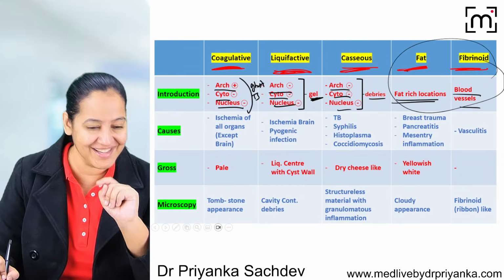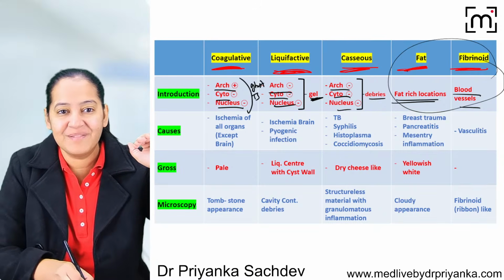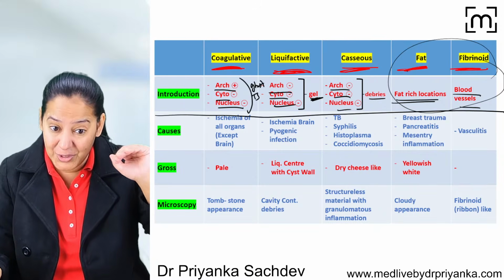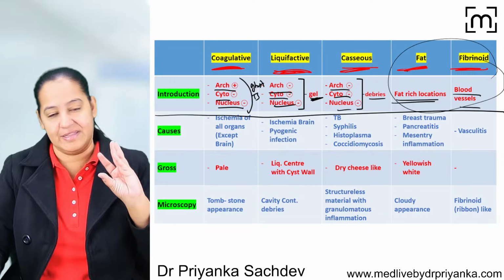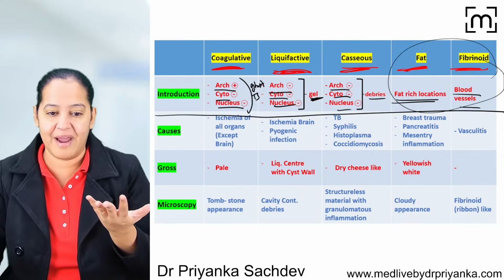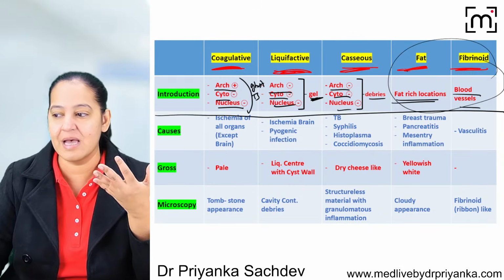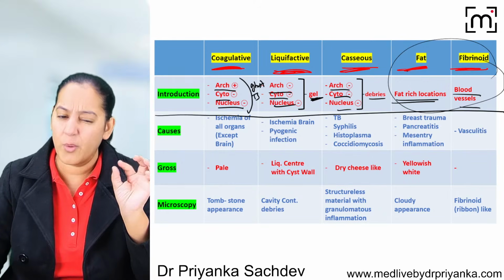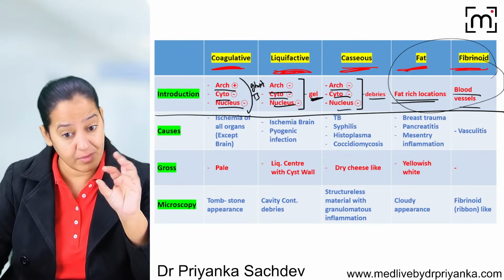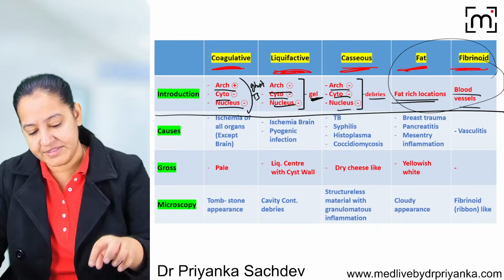How many of you got it? Give me a thumbs up. If you got the definition, I know it's very useful to understand. Students don't even understand; they know the 5 types of necrosis. I guess every medical student knows the 5 types of necrosis, but they don't understand the difference between them. What is the minute difference between them? You have to understand that. Okay, now tell me the causes.